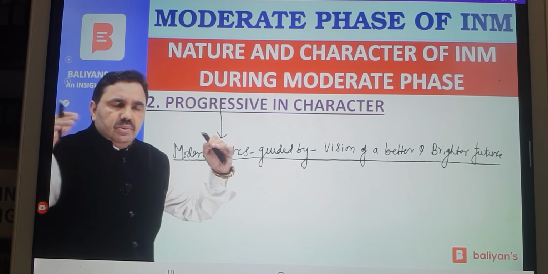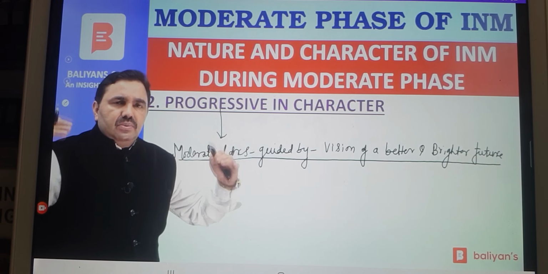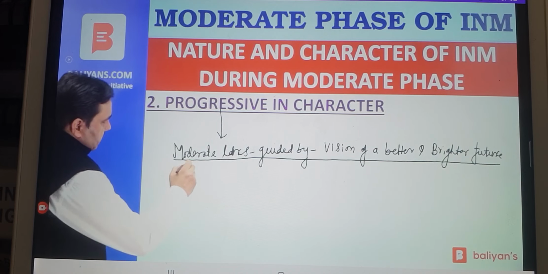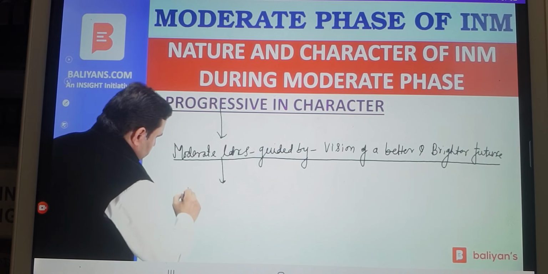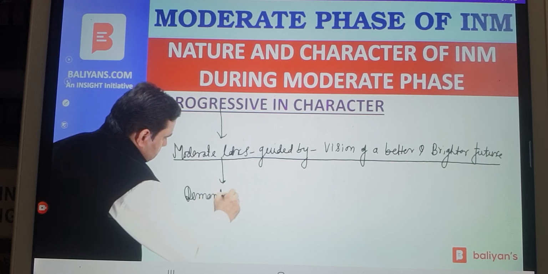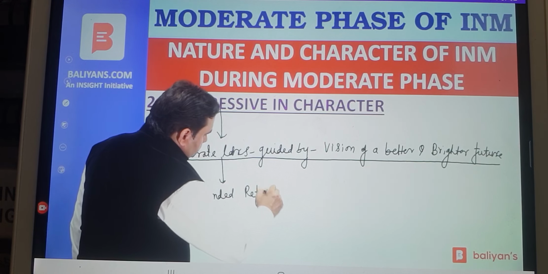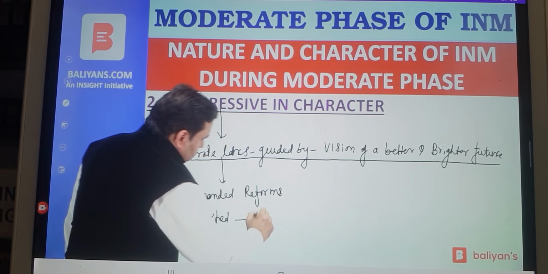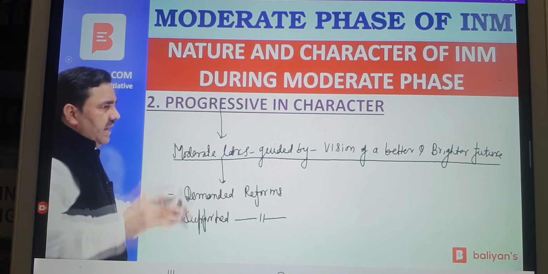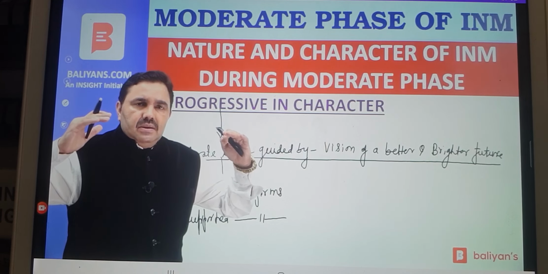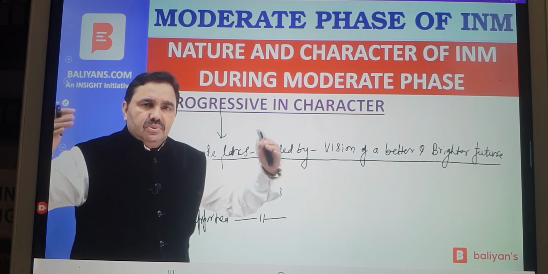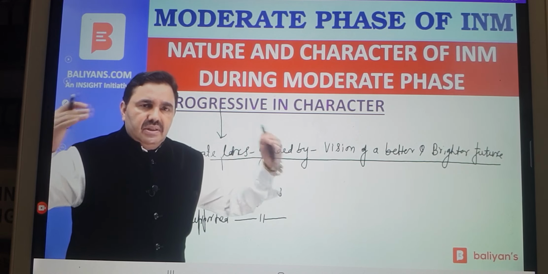Think of peasant and tribal revolts. The peasant and tribal revolts, the revolt of 1857, those were backward-looking initiatives. But here, the moderate leaders were progressive. They demanded reforms. And when reforms were undertaken by government, the moderates supported reforms. So they were fighting for reforms. They were having a vision of a better and brighter future. They were looking towards future rather than turning their face towards past. So national movement was progressive, or the moderate leaders were progressive in their outlook.